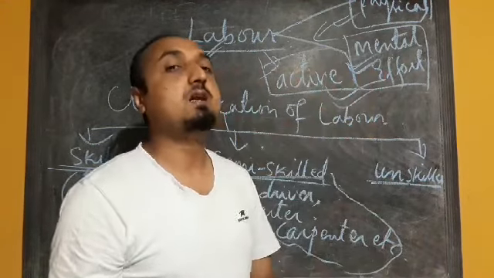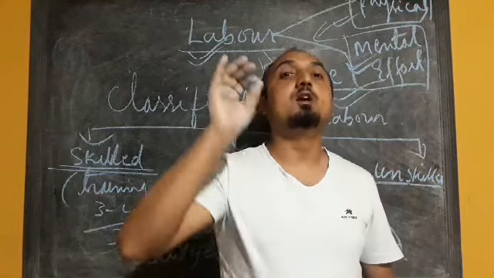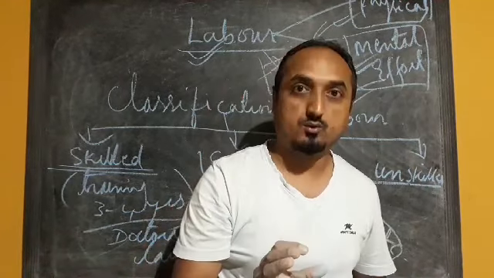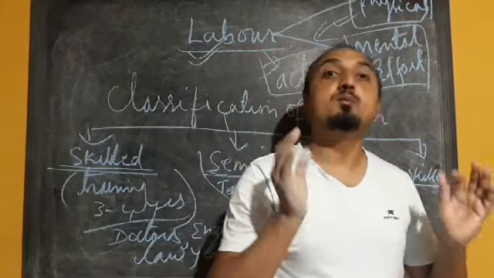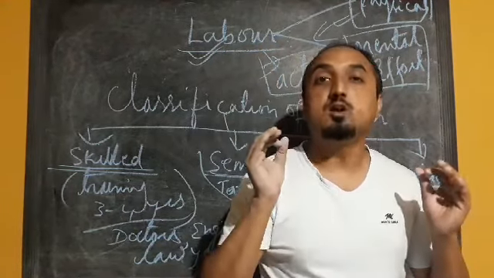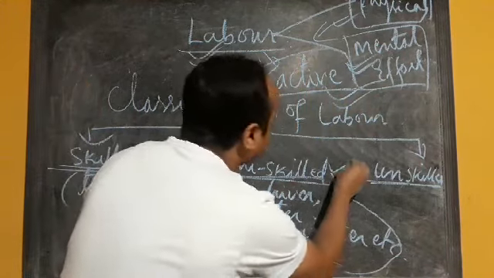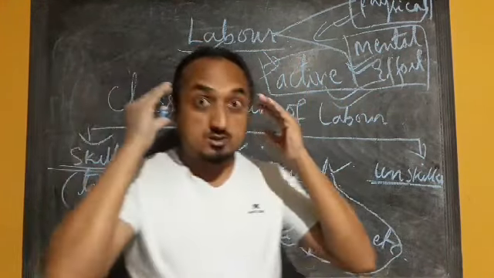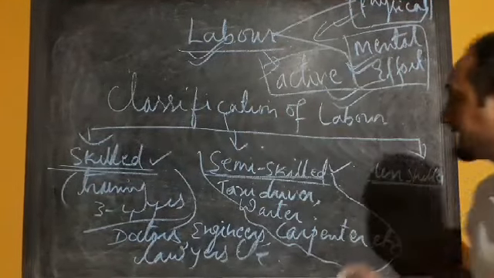Now the last one is unskilled labor. Unskilled labor are those who have not gone for any kind of training. They are untrained and don't have any professional knowledge, whereas skilled and semi-skilled labor have professional knowledge as well as experience.